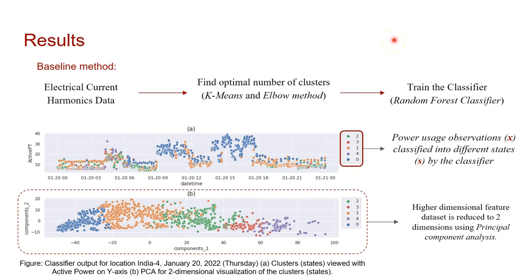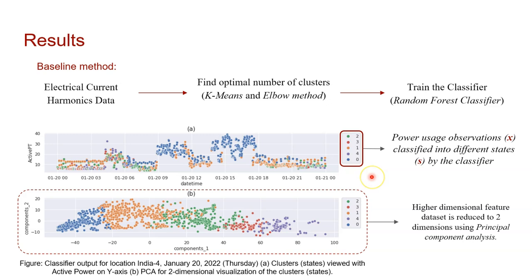In the next step, we have trained a classifier with the electrical current harmonics data that we selected earlier and the states obtained from the clustering algorithm from the previous step. For this, we have selected a random forest classifier. Now, the trained classifier can be used on new test data to classify different observations into their respective states.